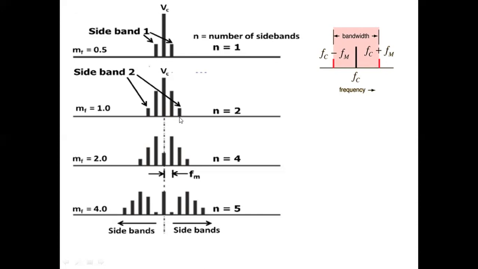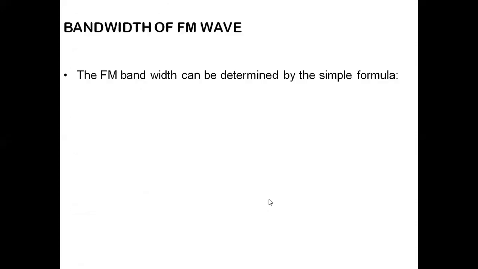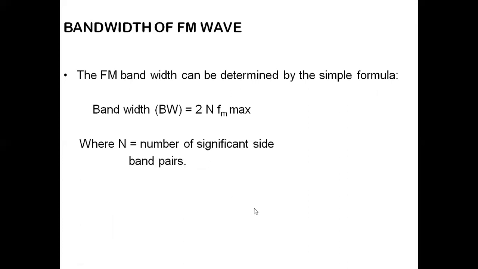In this case, the number of significant sideband pairs: right side 2 and left side 2. 2 pairs of sidebands are there, 2 times 2FM. Here, 1, 2, 3, 1, 2, 3, 3 times 2FM. 1, 2, 3, 4, 5 right side, 1, 2, 3, 4, 5 left side, 5 pairs of sidebands are there. So 5 times 2FM. So we can calculate the bandwidth by using this simple technique: calculate the number of significant sideband pairs. We will see what are the significant sideband pairs.